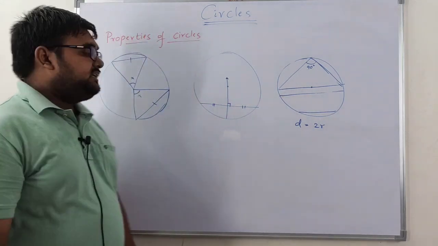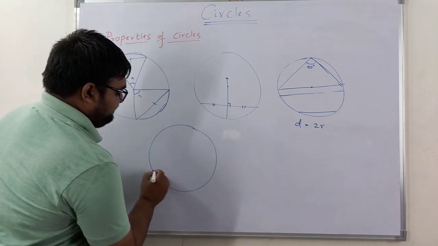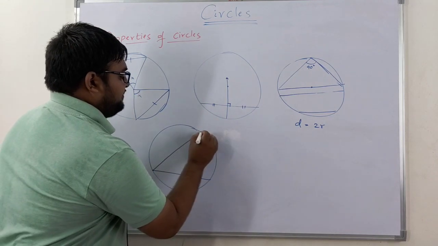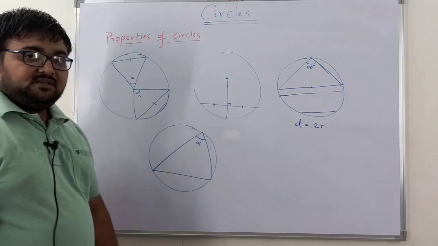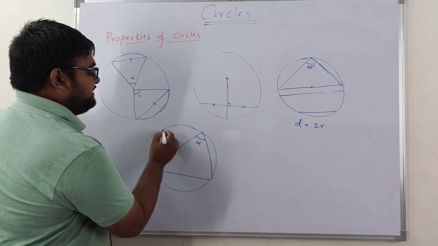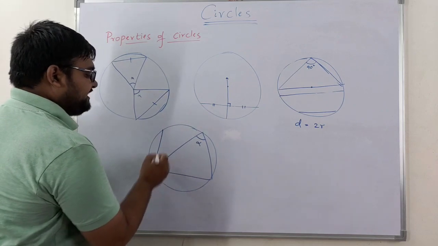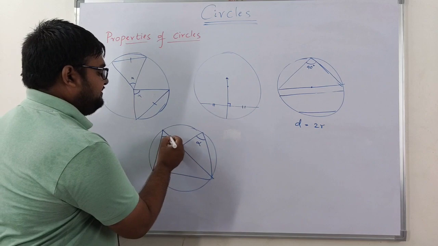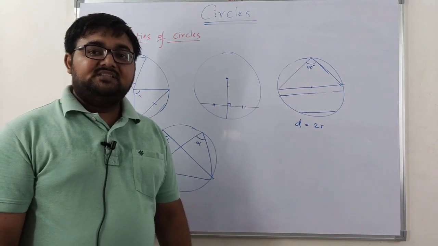Next, the same way, if this is a chord, with this chord I am going to form one particular angle, let this angle be some alpha. With the same chord, selecting any point on the circumference of the circle in the same segment, I am going to have the same angle formed. So we say this as angles formed in the same segment.